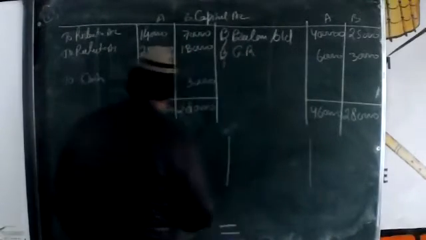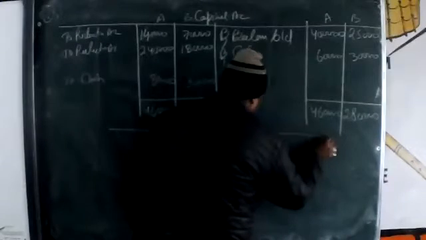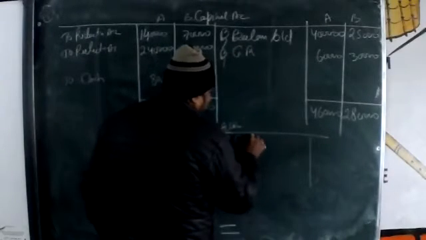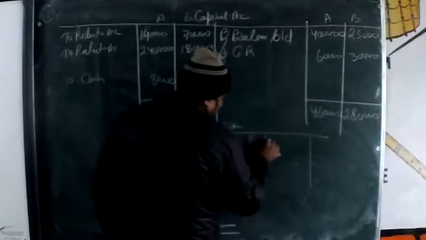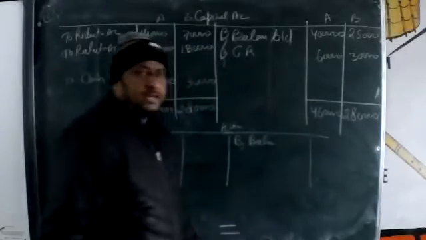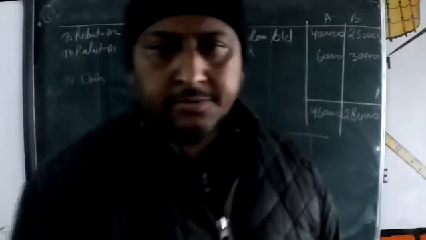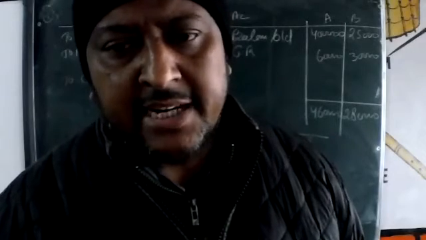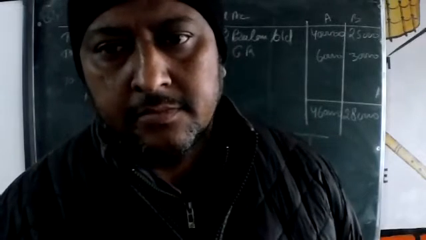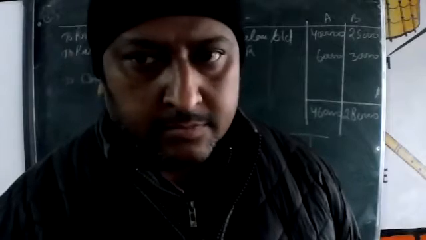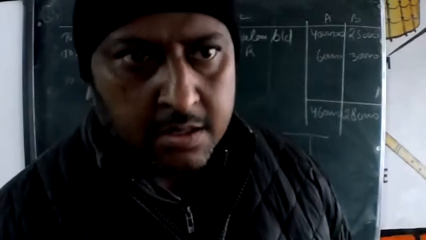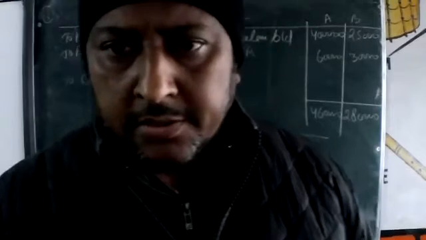Just see the liability side. So then by balance, A's loan amount, beta. I think it is given on the liability side.